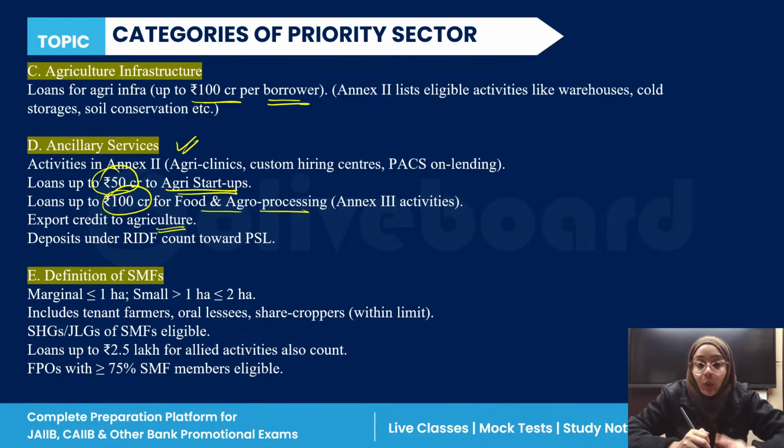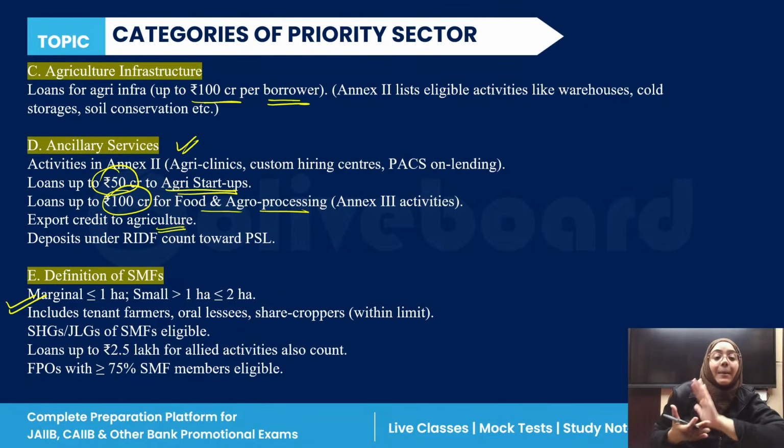Now what is the definition of small and marginal farmer that you should know? Marginal farmers are those farmers who have a land holding of less than 1 hectare. If you have a land holding of more than 1 hectare but less than 2 hectare, anywhere between 1 to 2 hectare, then you are considered a small farmer. So the definitions of small and marginal farmers are important.